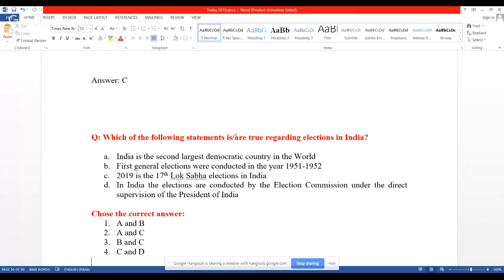But if you want, you can read statement D also to make very sure that it is wrong. In India, the elections are conducted by the Election Commission, yes, there is no doubt, under the direct supervision of the President of India. That is wrong. They are not conducted under the direct supervision of the President of India. The Election Commission is an independent body and it conducts elections on its own. So statement D is wrong and statement A is wrong. Statement B is right, statement C is right. So option 3 is the correct answer.